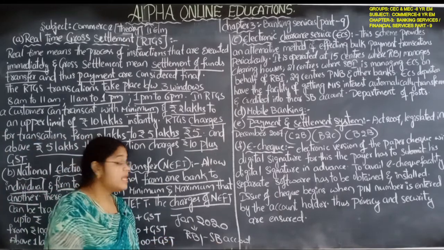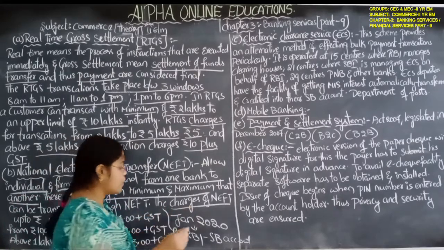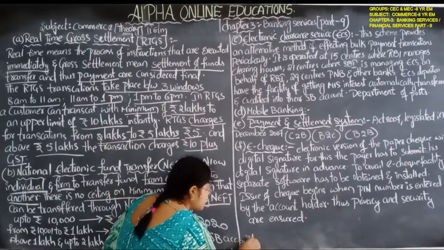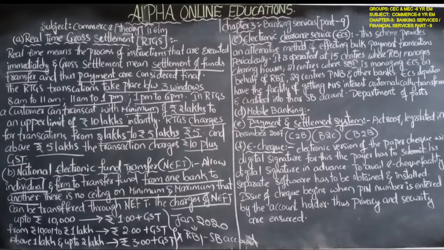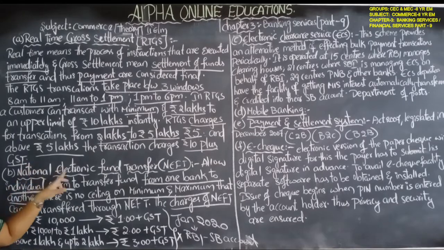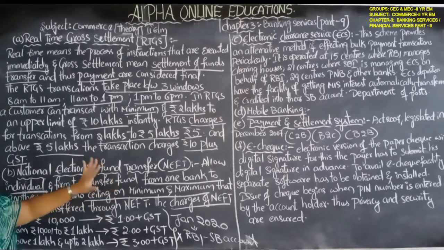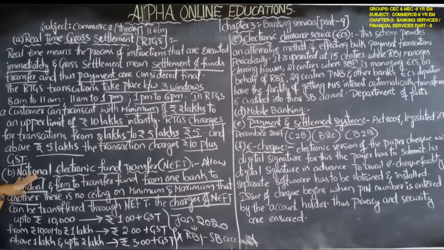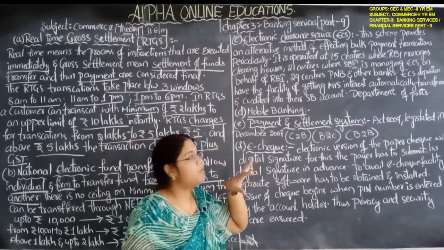For persons who have an SB account, these charges will not be charged by the National Electronic Fund Transfer. All these types of transactions are controlled by the RBI, so whether it is real time gross settlement or National Electronic Fund Transfer, they have to work under RBI rules and regulations.